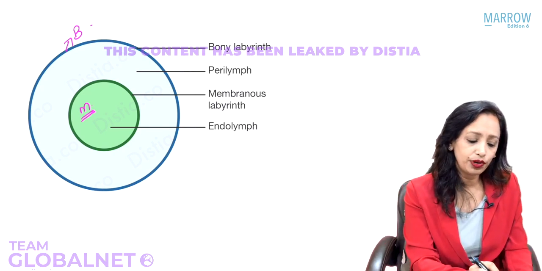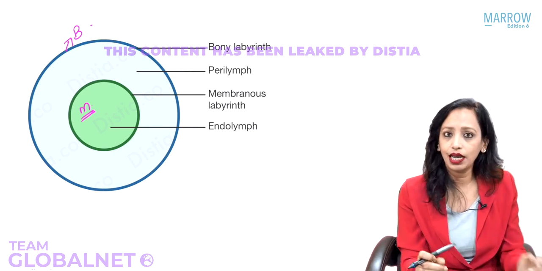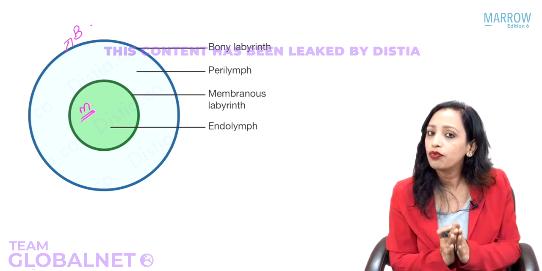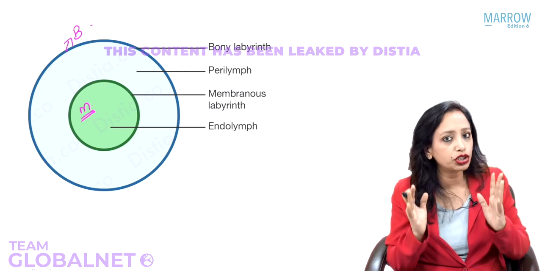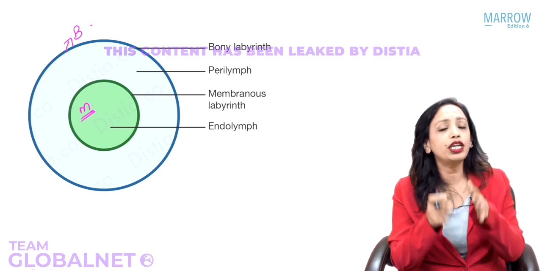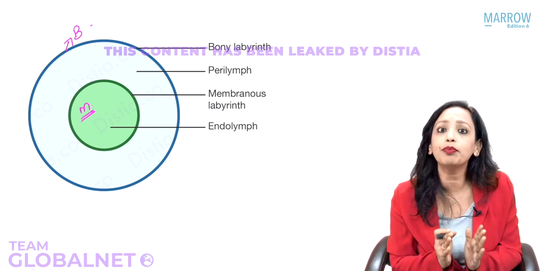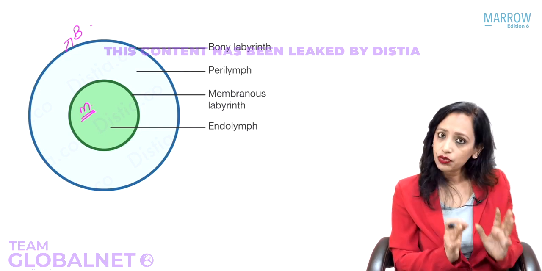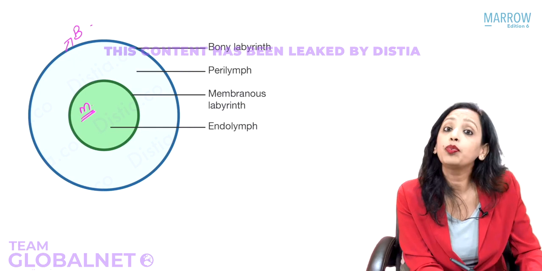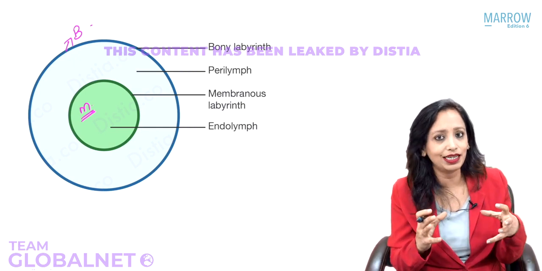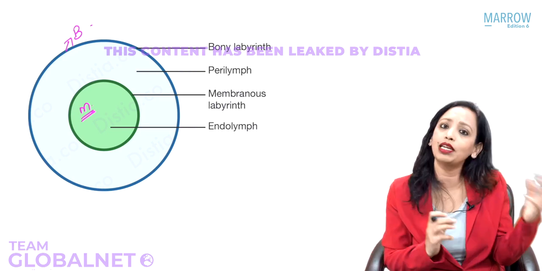So now that we have started with the inner ear, what are the things that we need to know in the inner ear? First, we need to know the structure of the membranous labyrinth. We need to know the function of the membranous labyrinth. We need to know the structure of the bony labyrinth and its function. Now, also what we need to know is that the inner ear is connected laterally to something, medially to something.